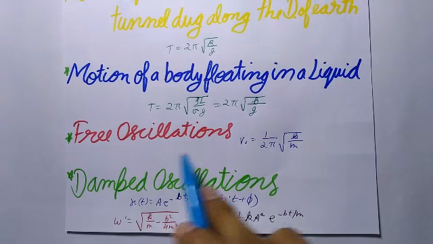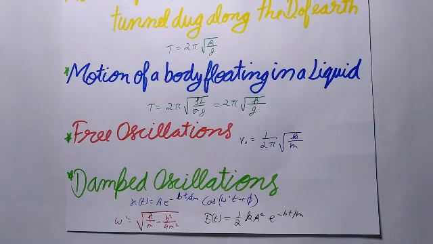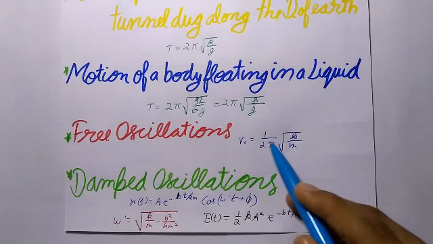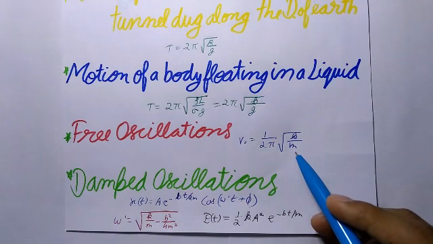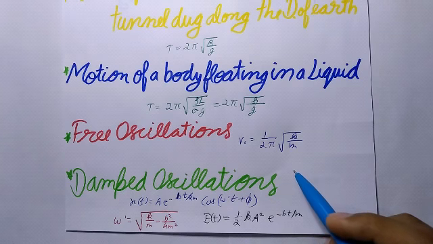Now, free oscillations. If a body capable of oscillation is slightly displaced from its position of equilibrium and then released, it starts oscillating with the frequency of its own. Such oscillations are called free oscillations. The frequency with which a body oscillates is called the natural frequency and is given by ν0 = (1/2π)√(k/m). Here a body continues to oscillate with constant amplitude and fixed frequency.